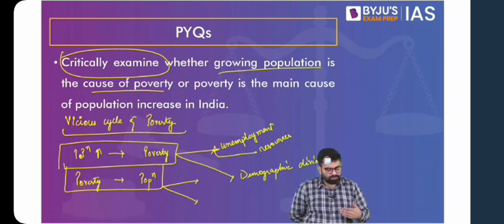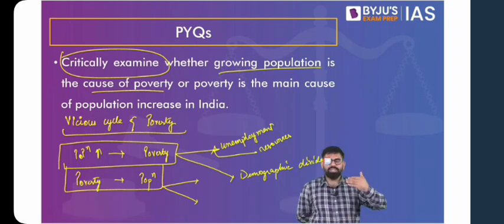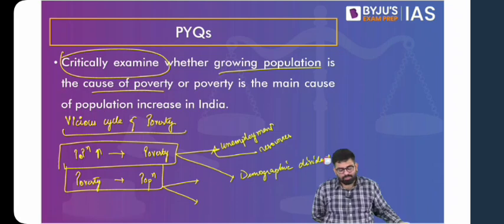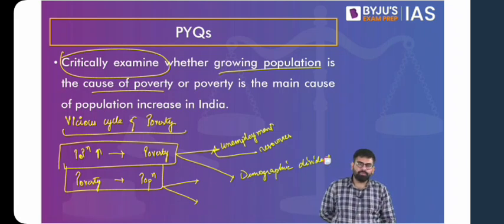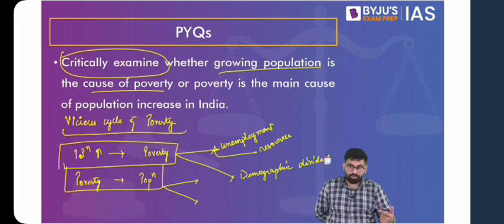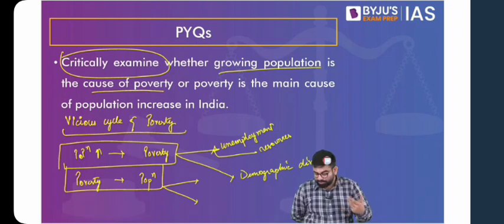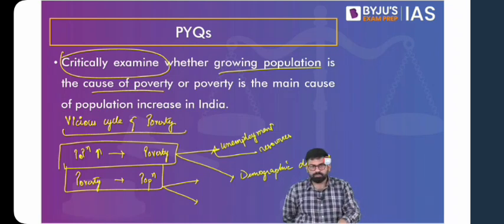Then the other dimension is how poverty can lead to population growth. With poverty, more number of people, more helping hands. So the poor tend to have higher fertility rates. Also, let me quickly look at the suggestions that you have made so far. Yes, we'll come to a point. That's why we are taking a multidimensional approach.